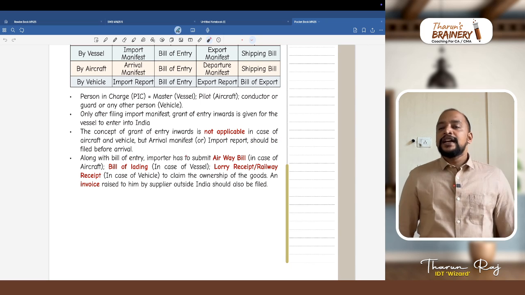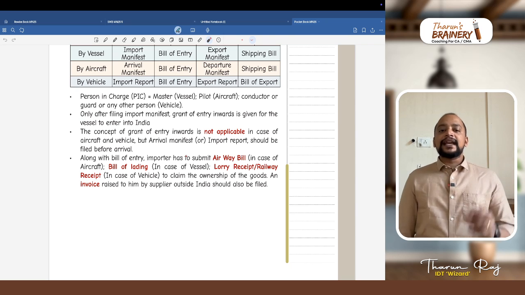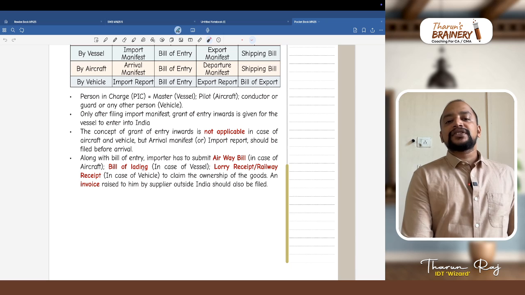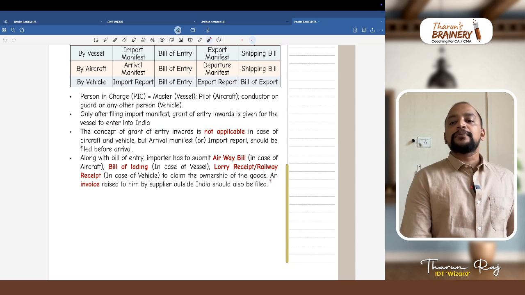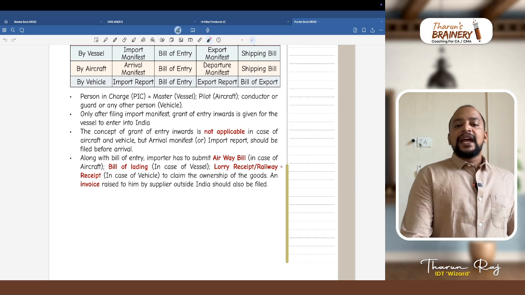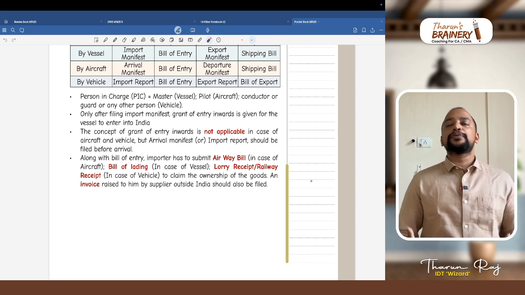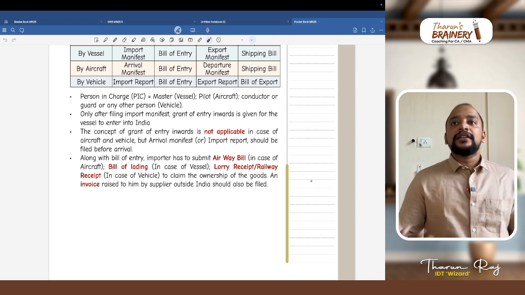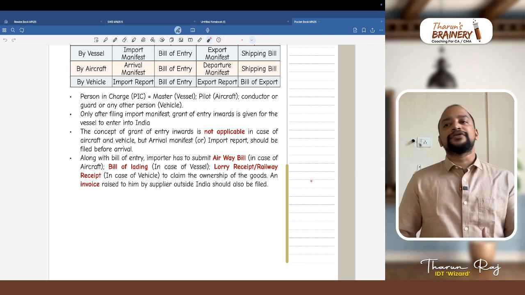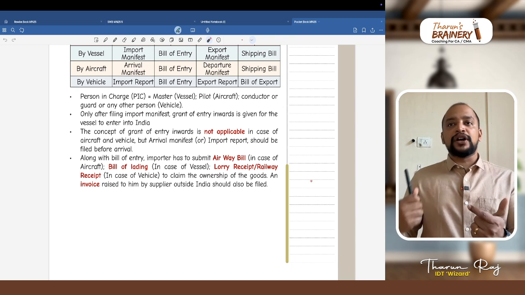Along with bill of entry, importer has to submit the document of title to the goods. What is the document of title to the goods? In case of aircraft, it is airway bill. In case of vessel, bill of lading. In case of vehicle, it is lorry receipt or railway receipt to claim the ownership of the goods. And an invoice raised to him by the supplier outside India is also to be filed, because first as an importer, I need to prove that these are my goods. For that purpose, I need to submit the document of title to the goods, meaning I am the owner of the goods. In case of aircraft, it is called airway bill. In case of vessel, it is called a bill of lading. And in case of vehicle, it is called lorry receipt or railway receipt.